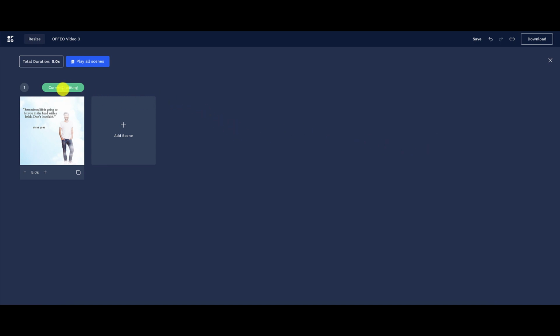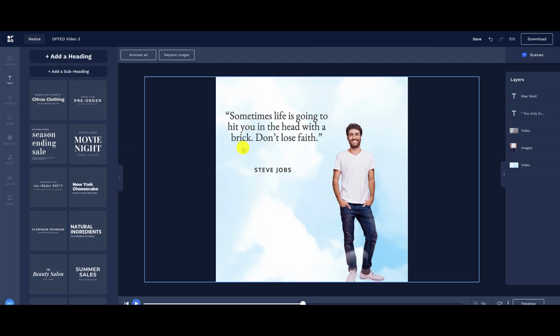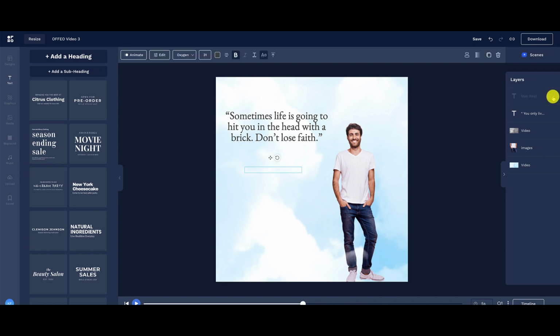So right here, it says currently editing. This is the scene that we are in right here. So let's go ahead and hop in here. There are multiple elements in here, so you can tell because there are different layers. And if I hide, I can click on this eye over here. It shows a layer or it hides a layer.